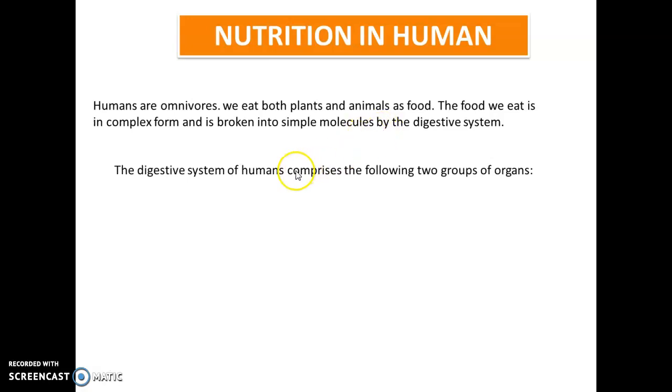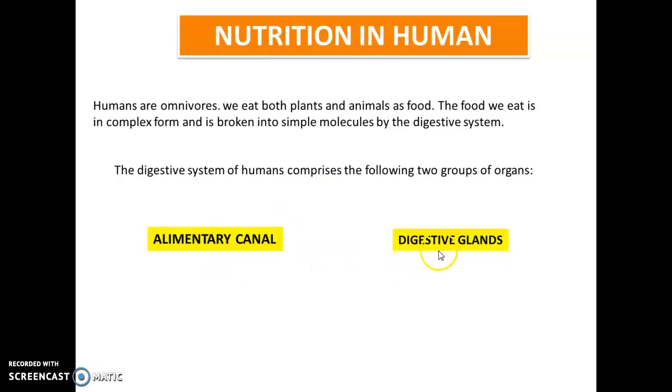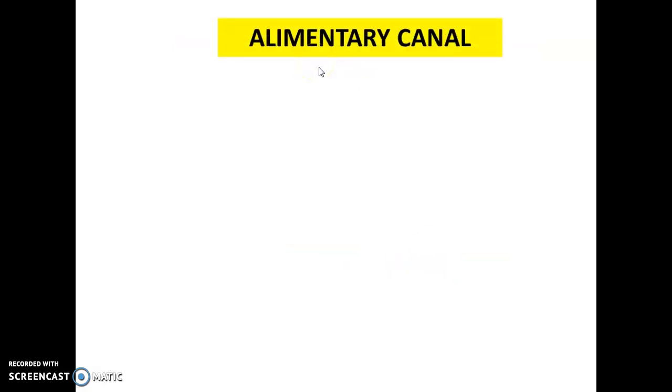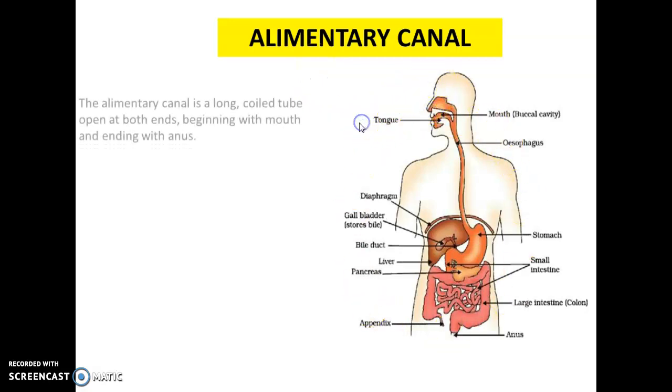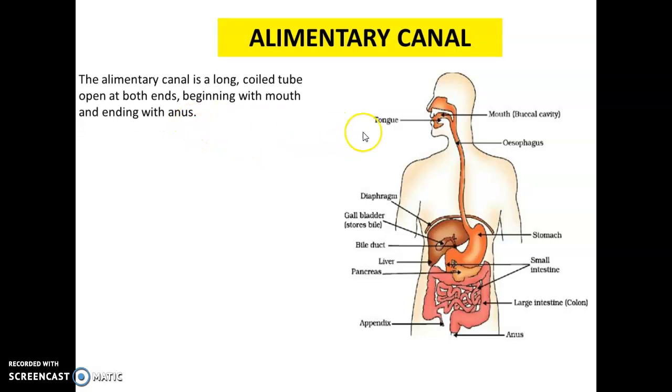The digestive system of humans comprises two groups of organs, that is the alimentary canal and digestive glands. First, the alimentary canal. Here is a picture of the alimentary canal, which is defined as a long coiled tube open at both ends.